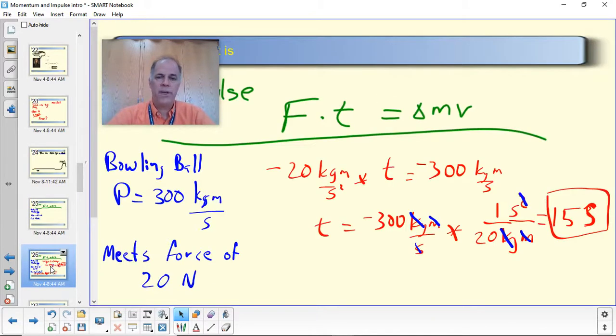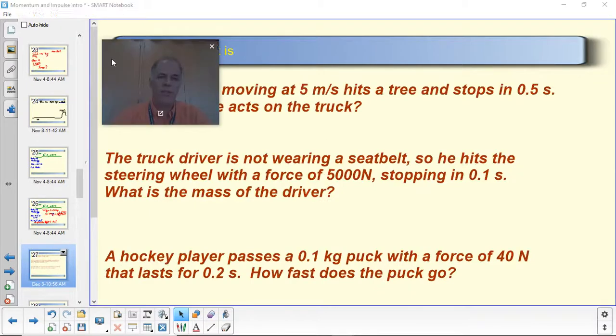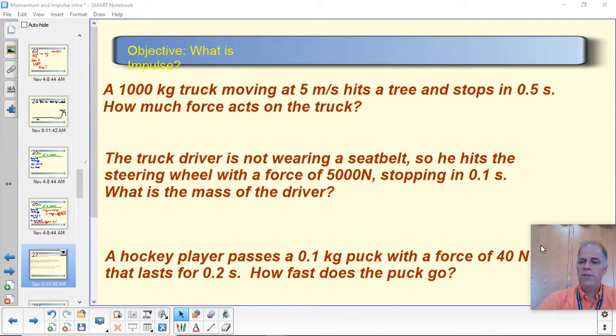Okay, let's finish up with a couple questions here so you can practice this stuff. There are three problems, and what I want you to do is pause the video and work these out for yourself, all right? Now, the first two are the same situation. We have a truck hitting a tree and stopping, and first we look at what happens to the truck, and then we look at what happens to the driver. This is the driver of the same truck, which means the driver was moving as fast as the truck was, if you're looking for speed in part two. And then the third one here is its own little problem.